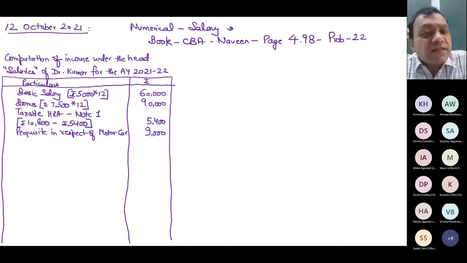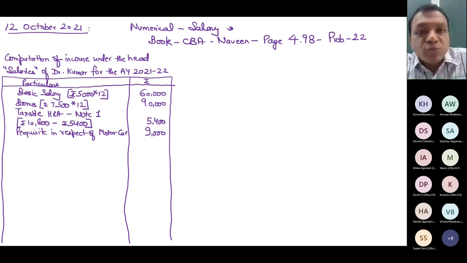So I was using the car only when this was owned by the employer. So I got this car for 5 months, April, May, June, July, August.